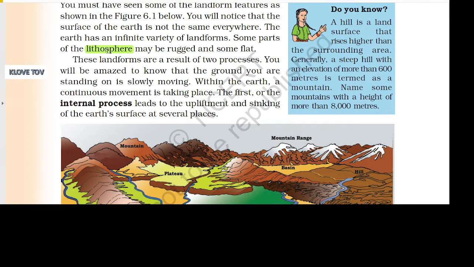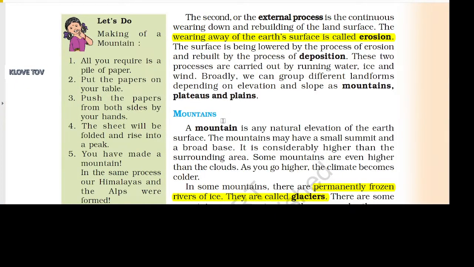These landforms are a result of two processes. You will be amazed to know that the ground you are standing on is slowly moving. Within the Earth, a continuous movement is taking place. The first, or the internal process, leads to the upliftment and sinking of the Earth's surface at several places. The second, or the external process, is the continuous wearing down and rebuilding of the land surface.